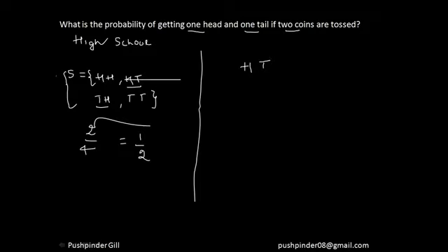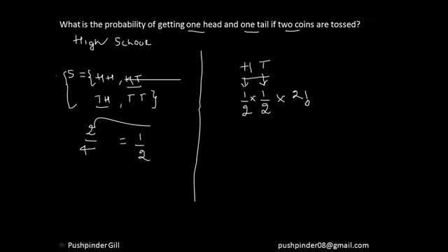Now let's look at it step by step. What is the probability of getting one head? That is 1/2. I recommend all viewers to watch the first video on probability as well, because these are the basics of probability. What is the probability of getting one tail? That is 1/2. So this is the probability of getting one head and one tail. Now the question is how many ways can this H and T arrange itself. Since there are two variables, they can arrange themselves in 2 factorial ways.